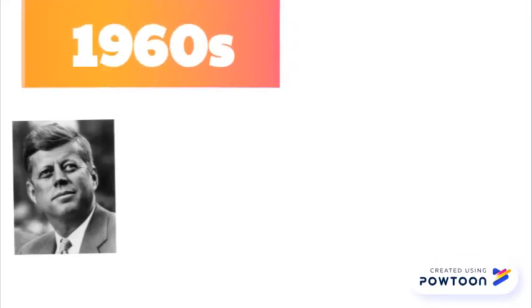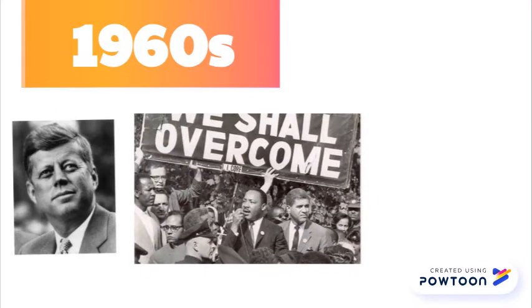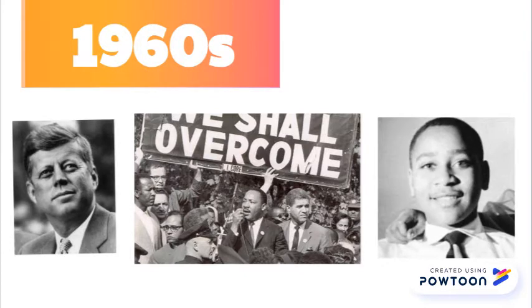John Kennedy was elected president in the 1960s. During this time, people were finally starting to acknowledge the poor, and Martin Luther King Jr. began his protest of challenging segregation. The murder of Emmett Till brought the struggles of African Americans to the masses when his body was put on display at his funeral. After Kennedy's death, Johnson took office.